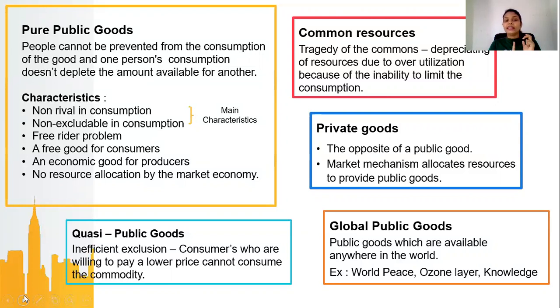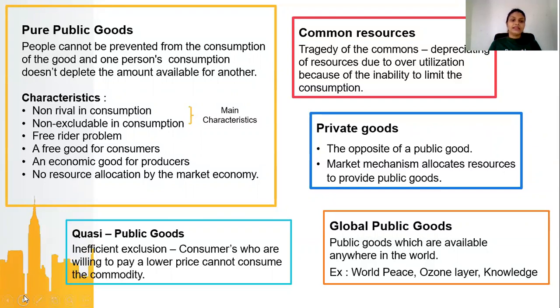And then an economic good for producers. Public goods are an economic good. The production is positive, therefore there is an opportunity cost. That means it is an economic good. And since there is this free rider problem, because no one pays for the goods, the market economy does not allocate resources to provide pure public goods. Government intervention is required for the provision of pure public goods.